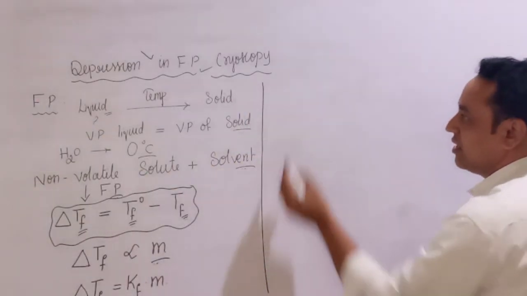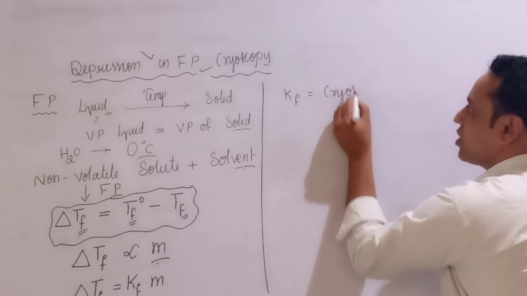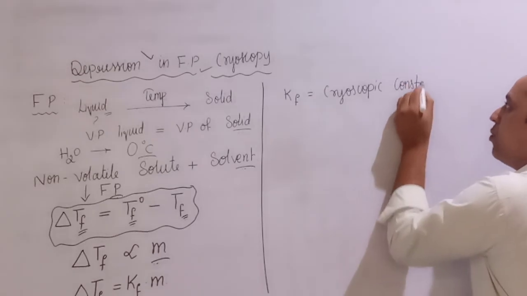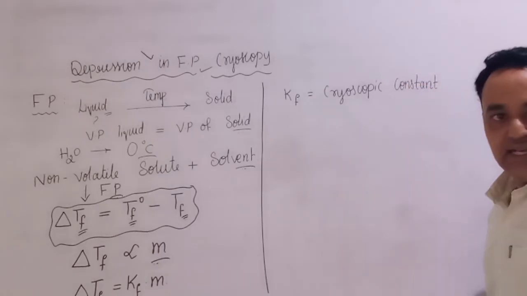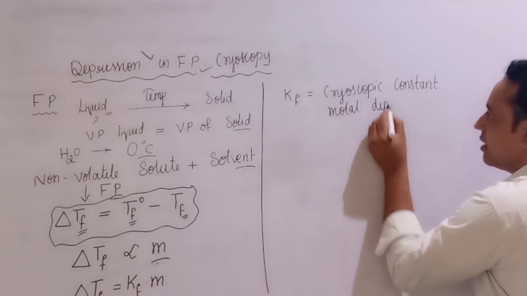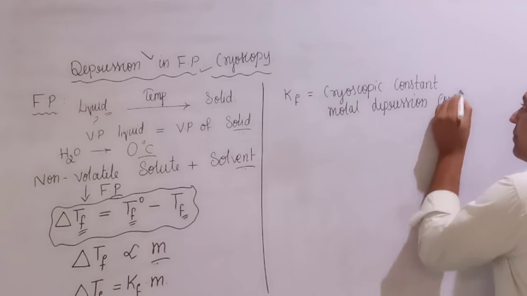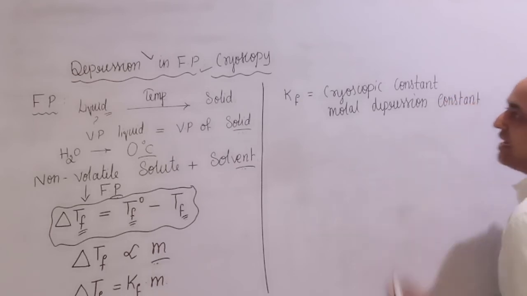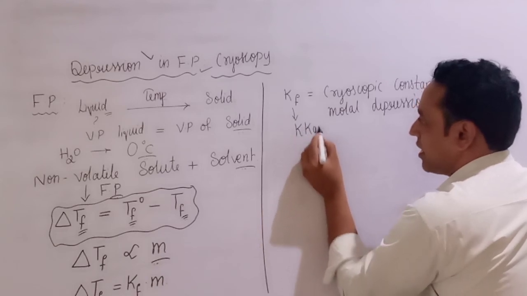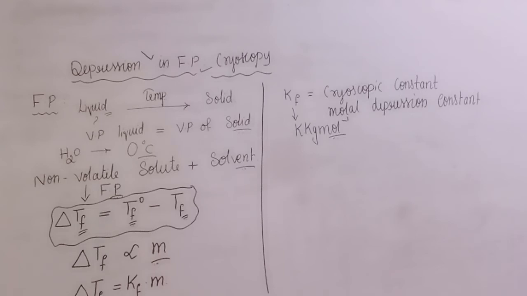Here Kf is the cryoscopic constant. Cryoscopic constant is also called the molar depression constant. Whose unit is? The unit is Kelvin kg per mole. Kelvin kg per mole is the unit of cryoscopic constant.